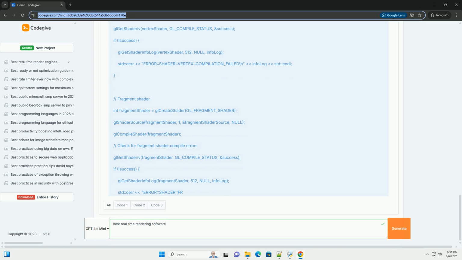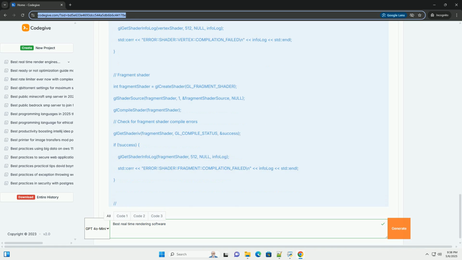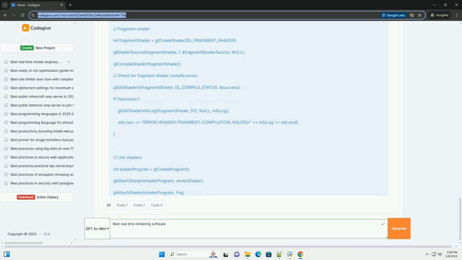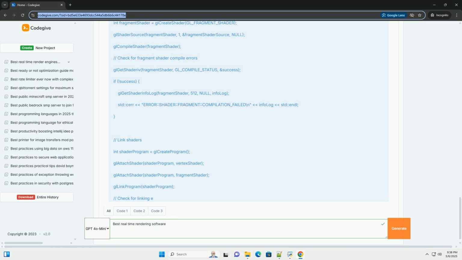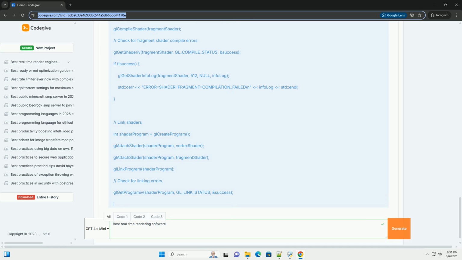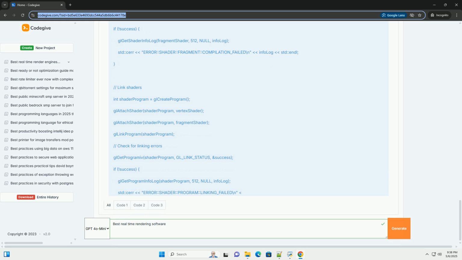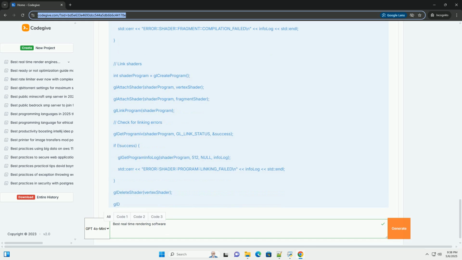Interactive 3D modeling, architectural visualizations, CAD software, and 3D sculpting tools need to update the view in response to user input. Real-time data visualization, displaying sensor data, simulations, or complex data sets interactively.